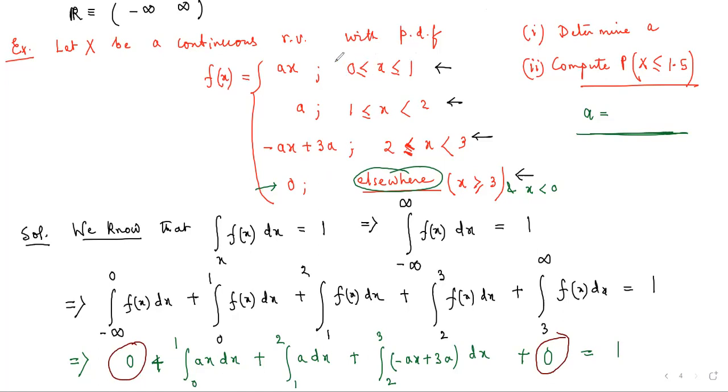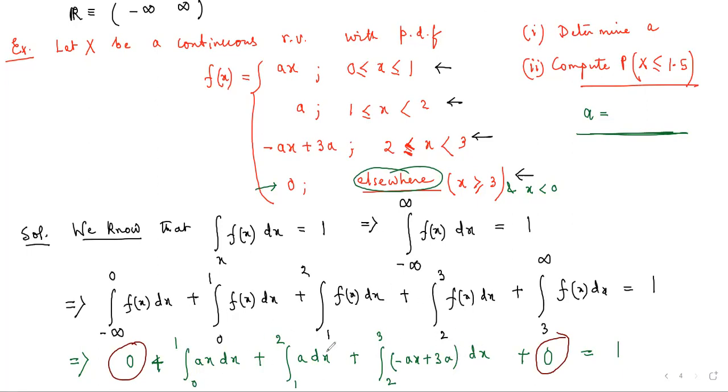From 0 to 1, the probability is taking this form, ax. From 1 to 2, the probability is taking the form a. And from 2 to 3, the value is taking the form minus ax plus 3. So we are putting the probabilities of this form inside as the integrand in these 3 possible cases.